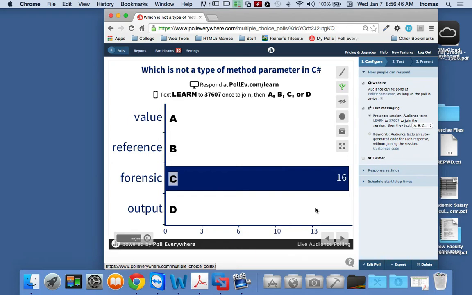And if you choose C again, who's choosing C? Okay, guys, you got this one. So obviously it's C. All right, what the hell, who put B? Hey, don't trick me, guys. If you're doing this just to make me laugh this morning, all right? That's right, reference is definitely a parameter. Value, reference, and output obviously are. The easy one would be forensic. And if you see an exam question and you see forensic, or something related to Star Trek, Star Wars, Indiana Jones, or something else from a movie, you know it's wrong.